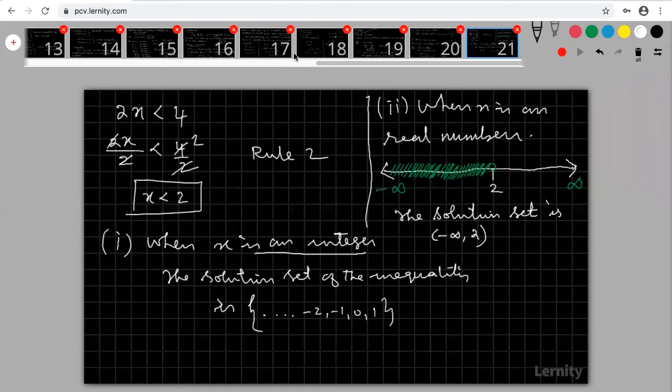The first one has only integers. Your 1.5 is not in your solution set. The first one is an integer, so we have to take only integers. But the second one is a real number. Are you clear?